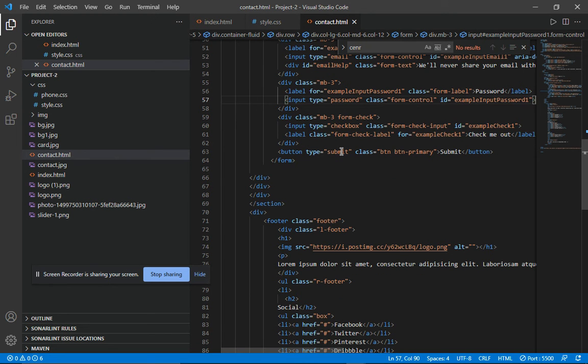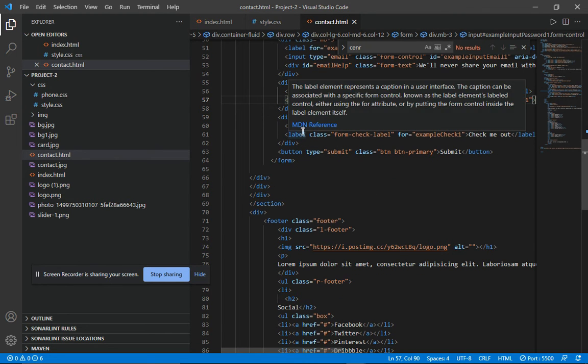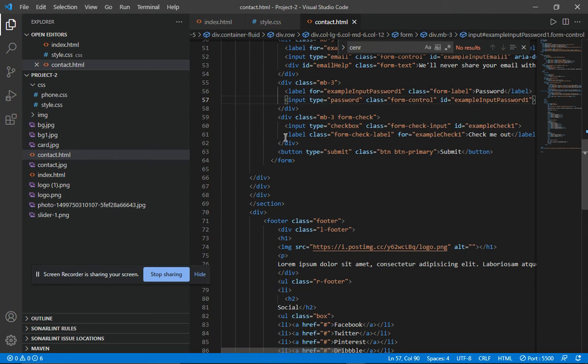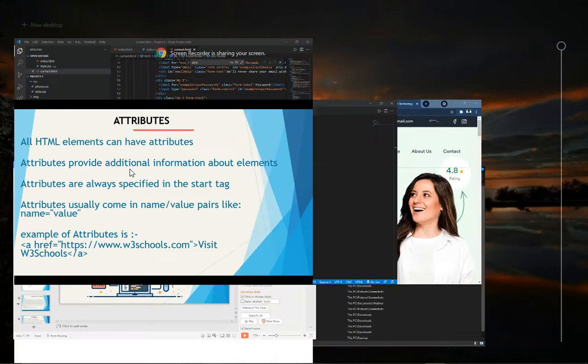Here you see that in this I add my attributes. Okay, like this you can see the label. This is the class form-check. This is basically a bootstrap class. Four is example check and check me out. Okay, so now let's move to the PPT.